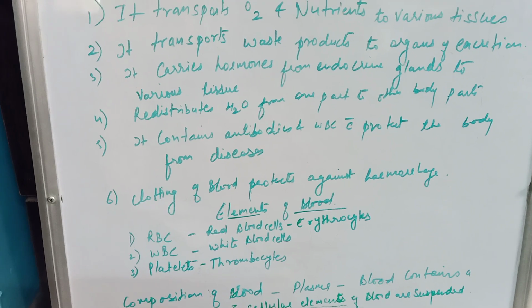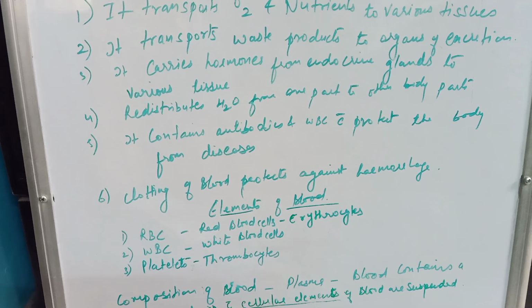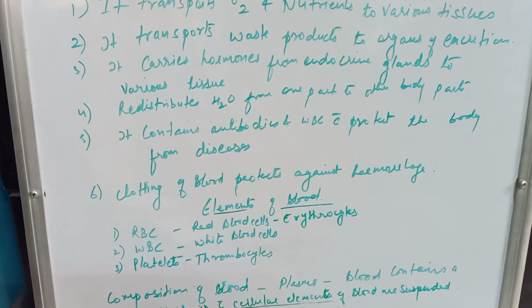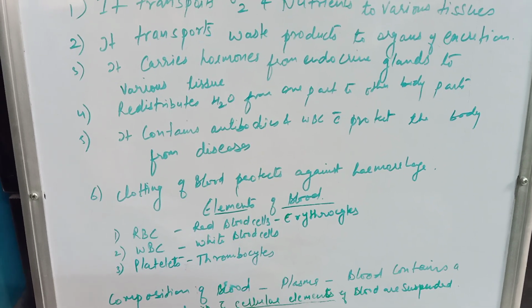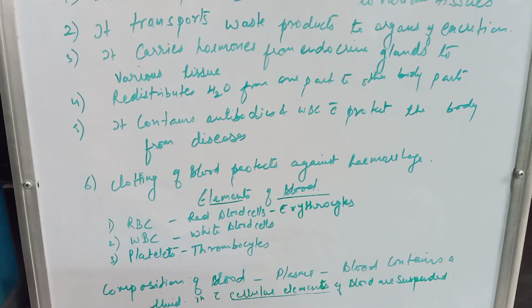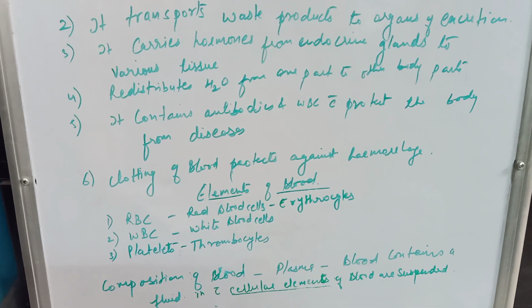RBCs are red blood cells, also called erythrocytes. Second, WBCs are white blood cells. Third is platelets. Platelets is also called thrombocytes.